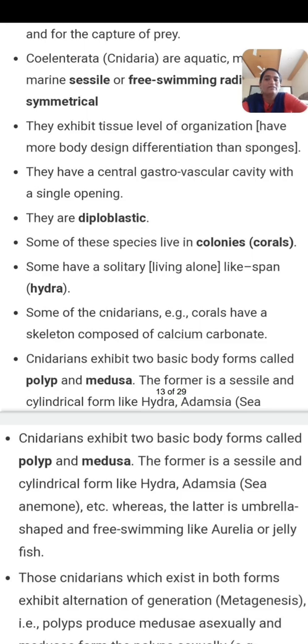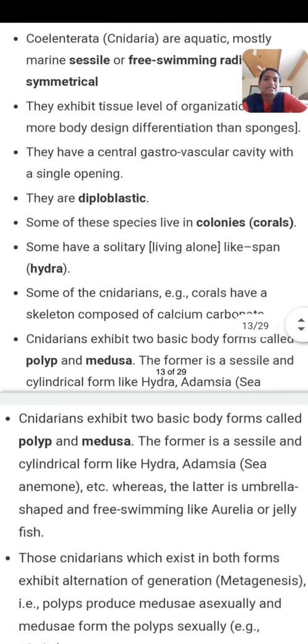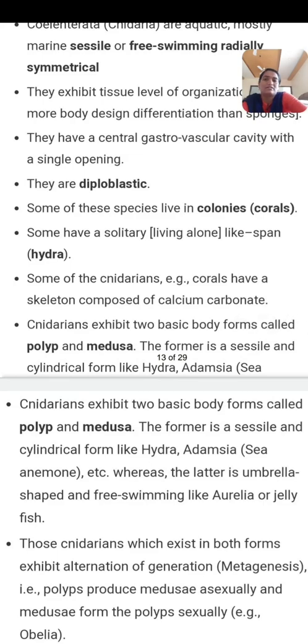Blind sac body plan means the body has a single opening. Mouth and anus are both the same. They are diploblastic. What is meant by diploblastic? They have two germ layers, ectoderm and endoderm.